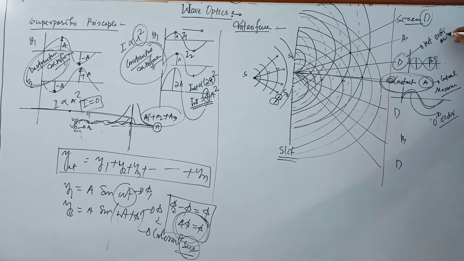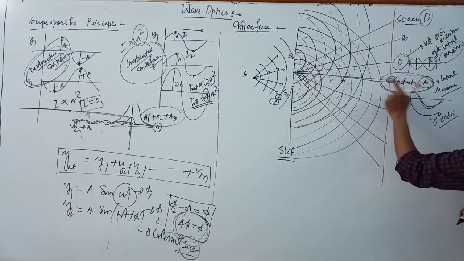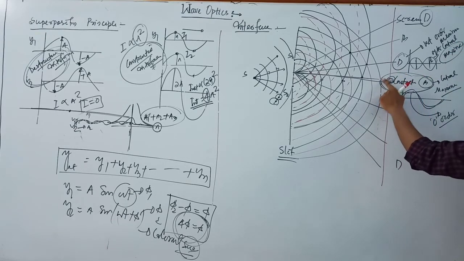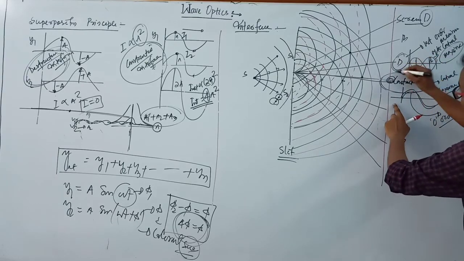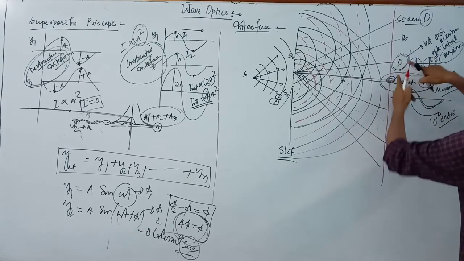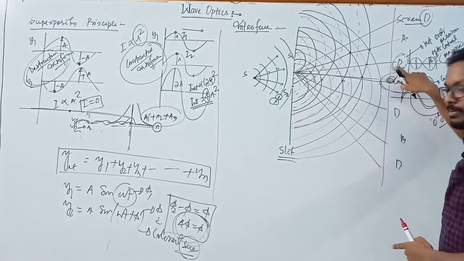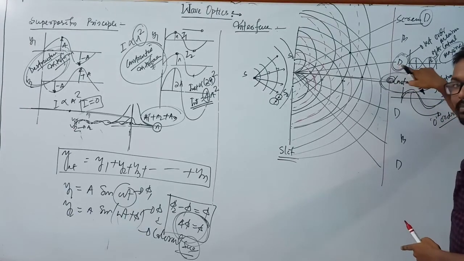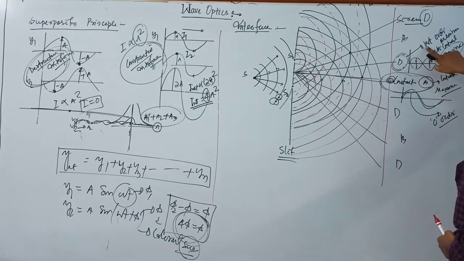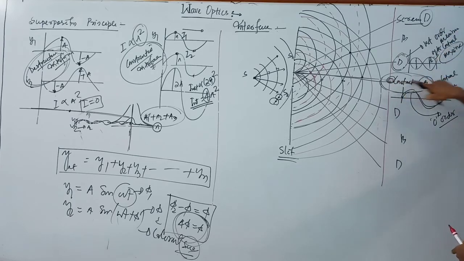First order minima after the central maxima. This point is darkness, here intensity is 0, and this point is known as destructive interference or minimum amplitude. So this point is known as minima, first order minima after the central maxima.